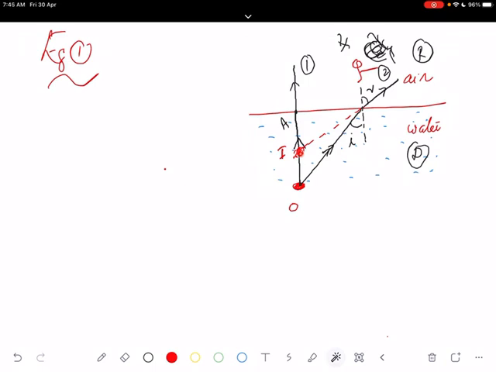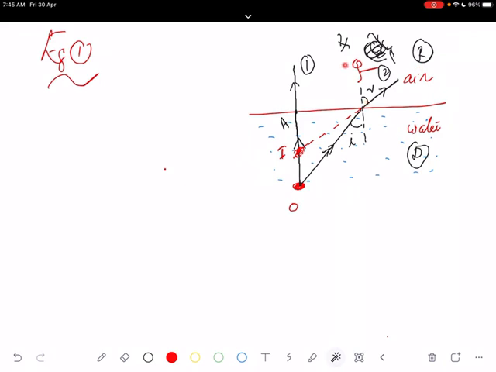So how will you explain this? See, this line stands for the interface between air and water. O is an object, for example, a coin placed in water. The first ray goes along the normal. This normal incidence goes straight without any change in its path. The second ray is reaching here obliquely, going from denser to rarer, and bends away from the normal.